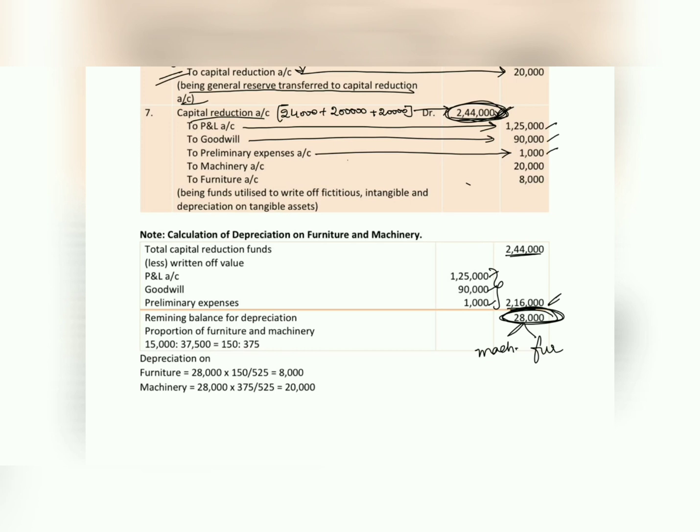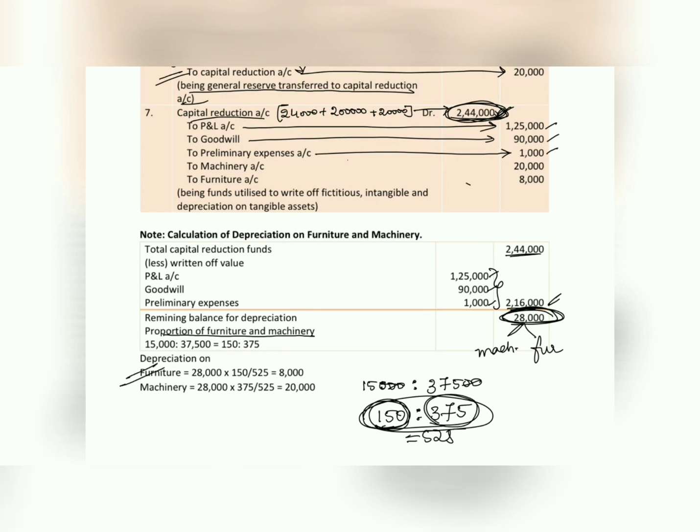Now this 28,000 should be used to write off machinery as well as furniture value. So how much values do we have in the problem? The proportion of the furniture and machinery values is 15,000 is to 37,500. This is the value which they have given in the question. So let's take the ratio of these two. The value comes to 150 is to 375. So out of 28,000, with a total of 525, 150 worth of value will be given to furniture and 375 worth of value will be shared to machinery.